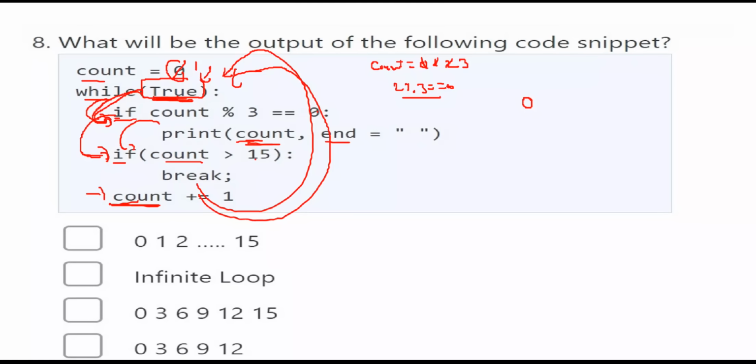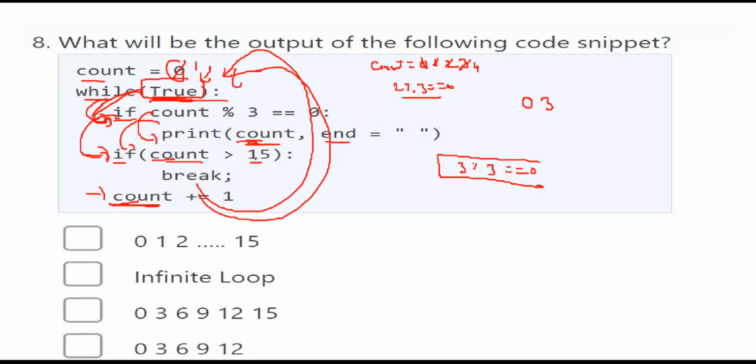If count modular division with 3: yes, count is 3 and 3 modular division with 3 is equal to 0. Yes, it is true. If it is true, then you can enter into that and you can print the count. So what is the next value of count? 3. Is 3 greater than 15? No. Again, count is equal to count plus 1.